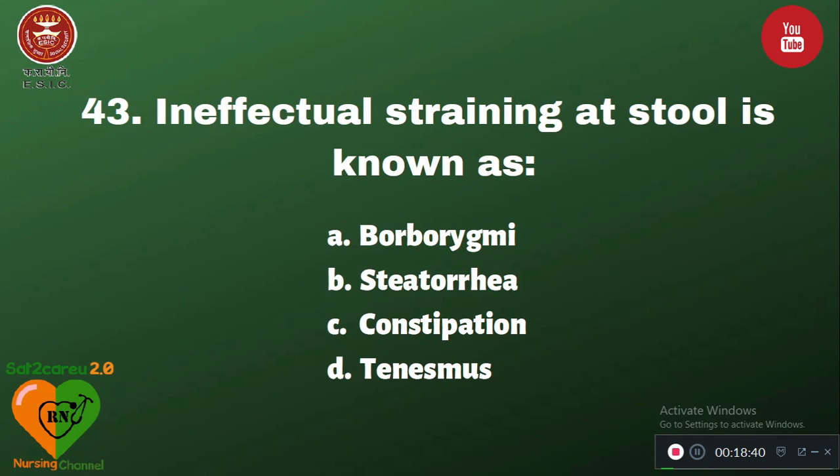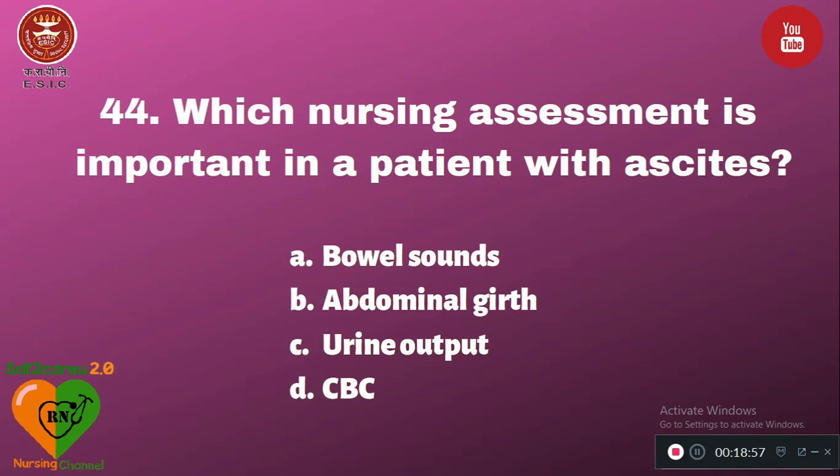Question number 43. Ineffectual straining at stool is known as A, borborygmy; B, steatorrhea; C, constipation; D, tenesmus. The right answer is tenesmus, which is known as ineffectual straining at stool. Question number 44. Which nursing assessment is important in a patient with ascites? A, bowel sounds; B, abdominal girth; C, urine output; D, complete blood count. The right answer is abdominal girth assessment, which is very essential when the patient has ascites.